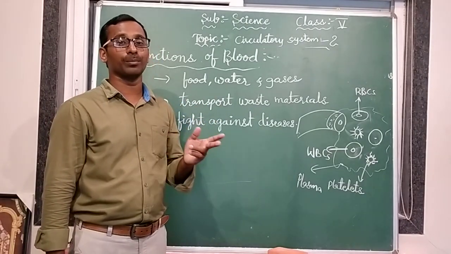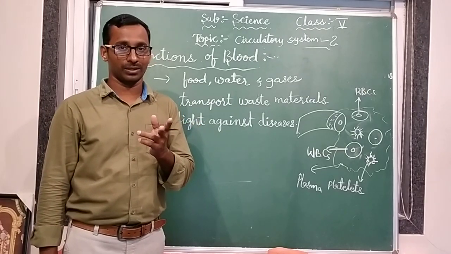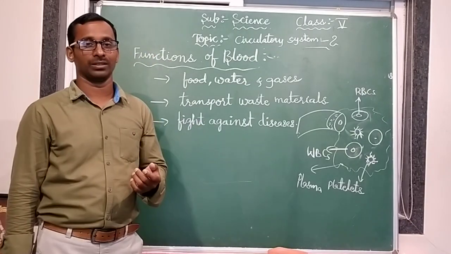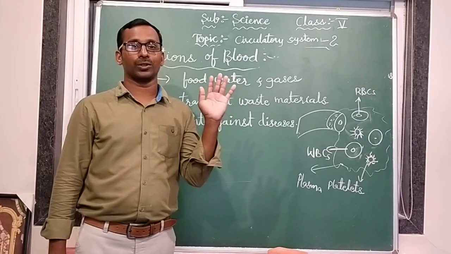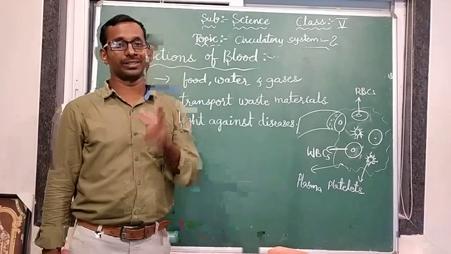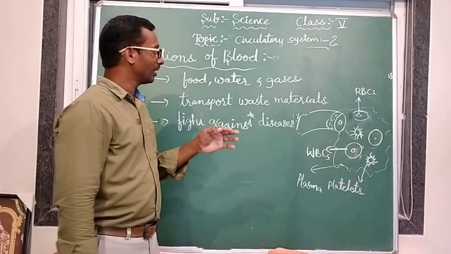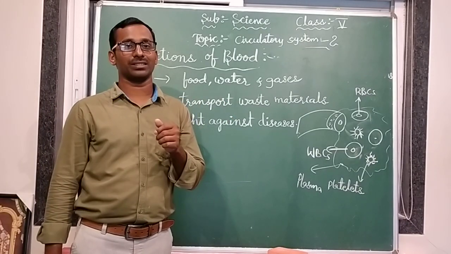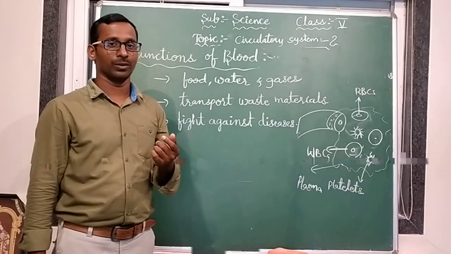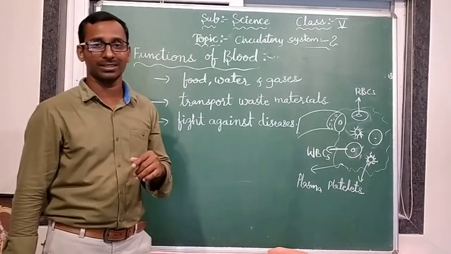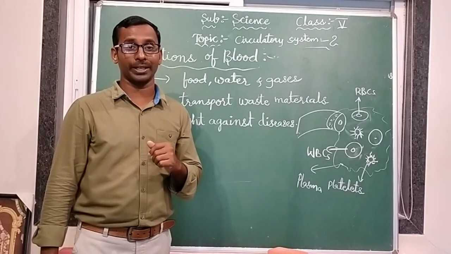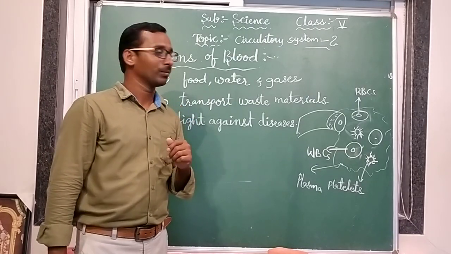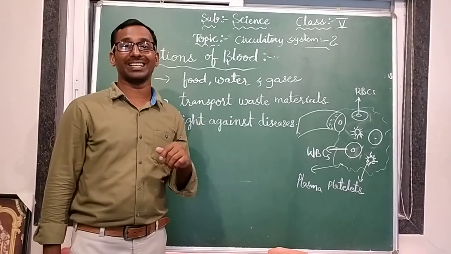That is why we have to eat more green vegetables. Hemoglobin helps in transporting oxygen. WBCs are in different sizes, with changing shapes. They fight against germs, so we call them soldiers of the body.